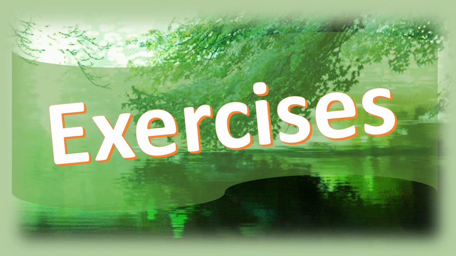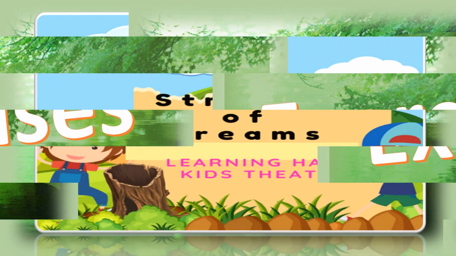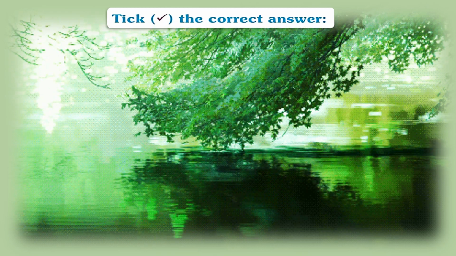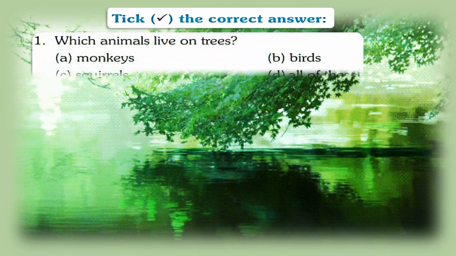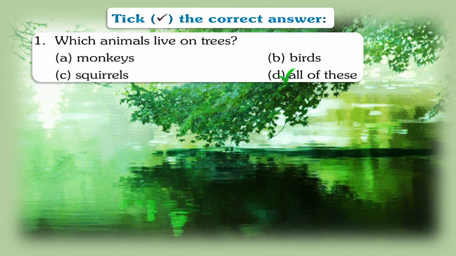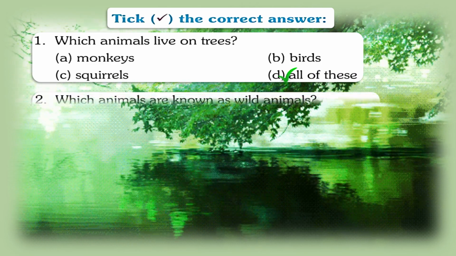Now since we are through with our chapter, now we are going to do the exercises of it. Tick the correct answer. Which animal lives on trees? Monkey, squirrel, birds, or all of these? Yes, all of these.